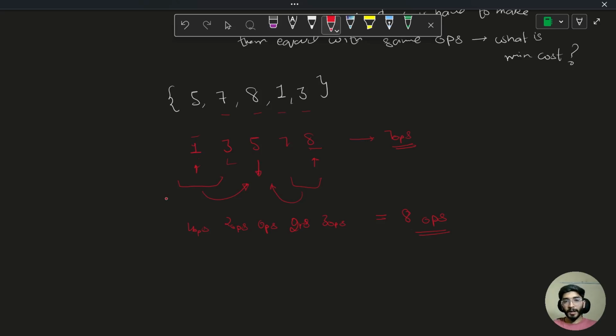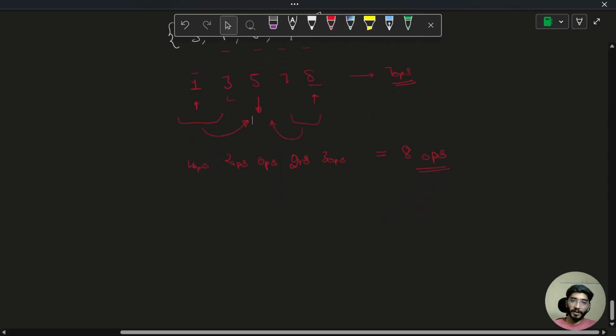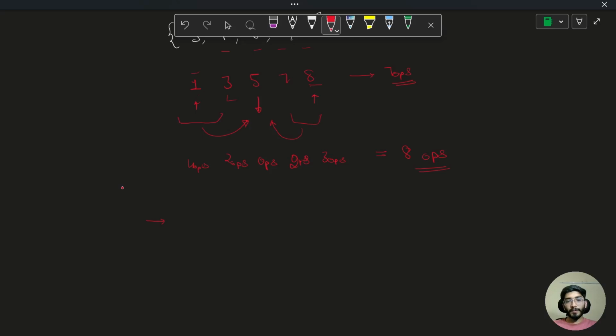And how can we get this middle element? This is nothing but: sort the array and get the median. Cool. So that's how you can achieve this.